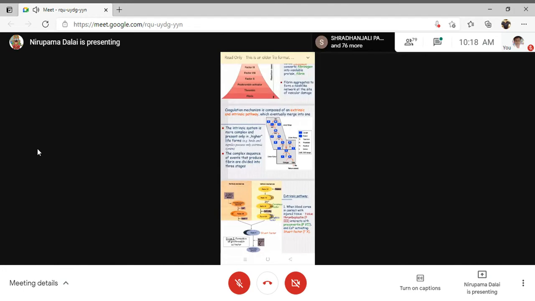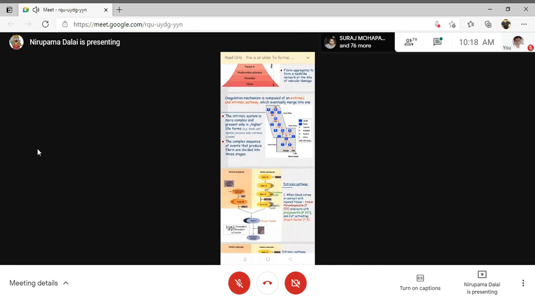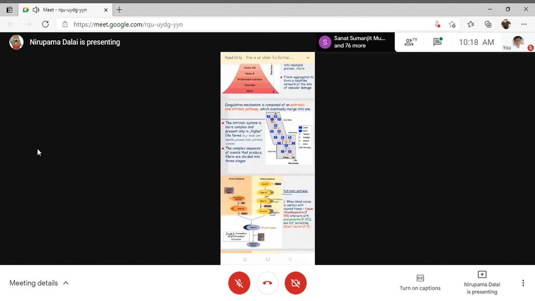Clear? Now this fibrin, which is formed from fibrinogen, fibrinogen is your inactive form, that has to be converted to the active form, that is your fibrin. And fibrin is formed in the presence of which enzyme? That is your thrombin. And thrombin will be formed from prothrombin in the presence of which factor? This prothrombin activator complex. This complex has to be formed by both mechanisms, the intrinsic mechanism as well as the extrinsic mechanism. Did you get my point?